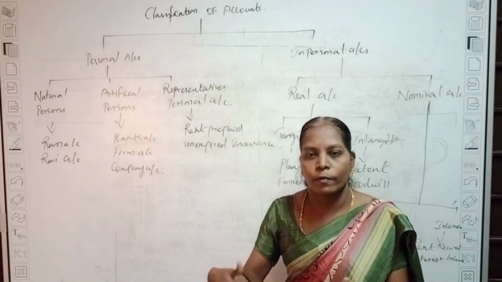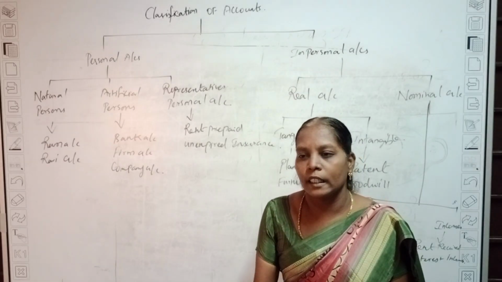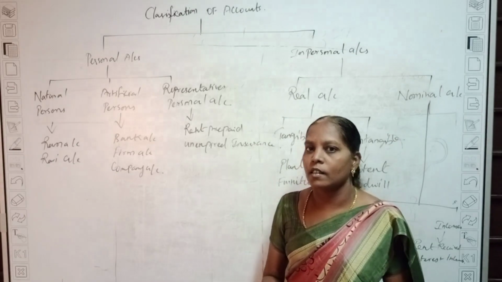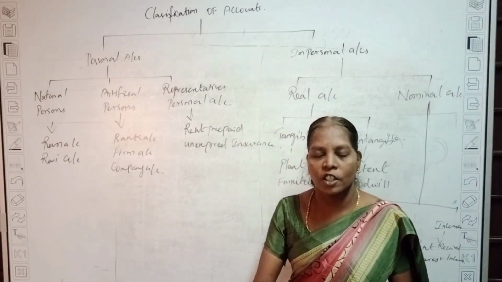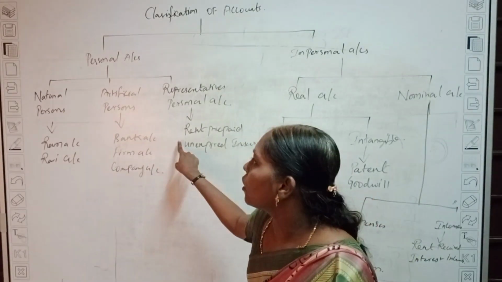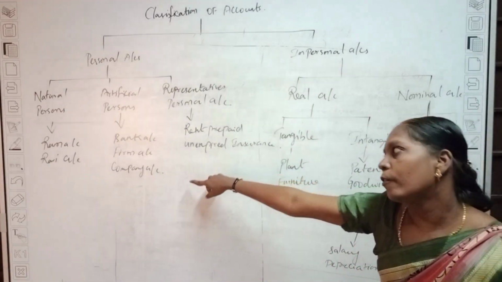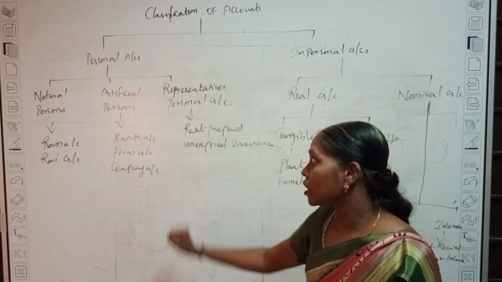If you have five or six members creating the bank account, then an authorized person signs the registration. That is called an artificial person. Separately prepared bank accounts, firm accounts and company accounts are artificial persons.